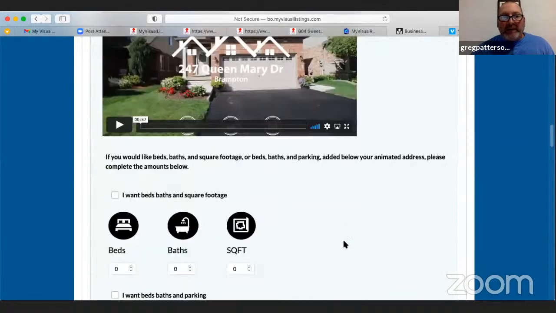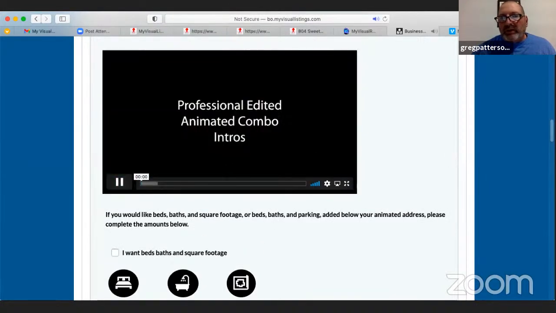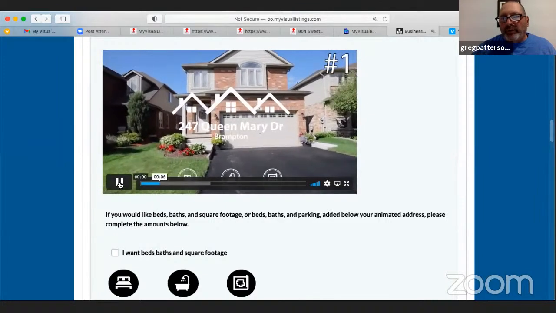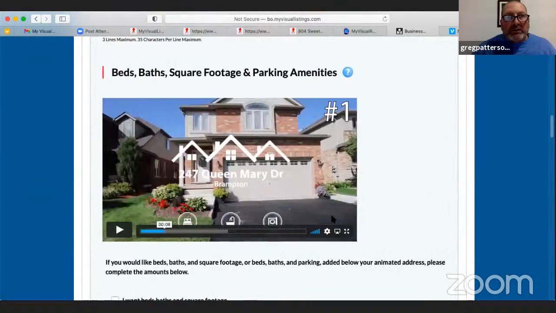The beds and the baths, do you want the beds and the baths? That's to show, and it gives you samples here to show you what it looks like on that video. Some people like that, right? And it goes through and shows you, oh, I want number 1 or number 2. It looks nice. I'll just select this.